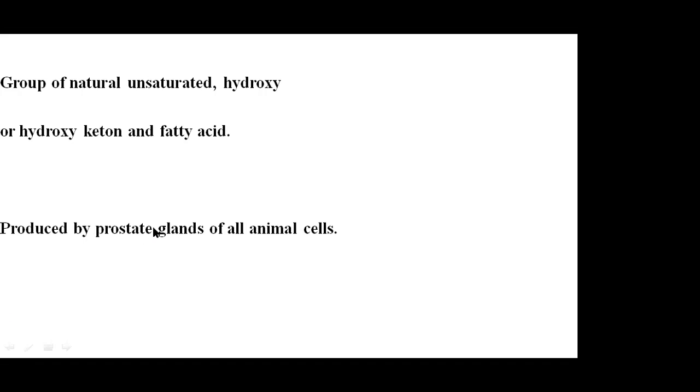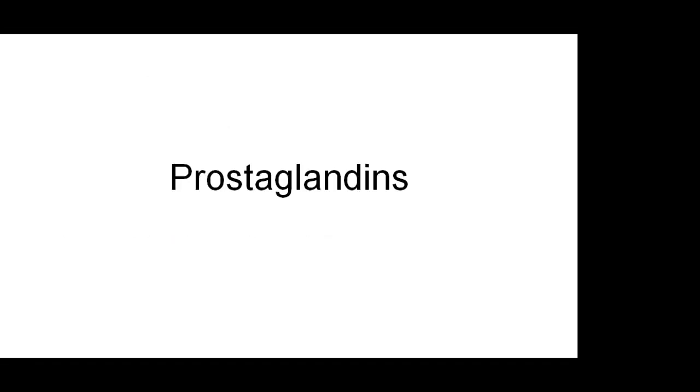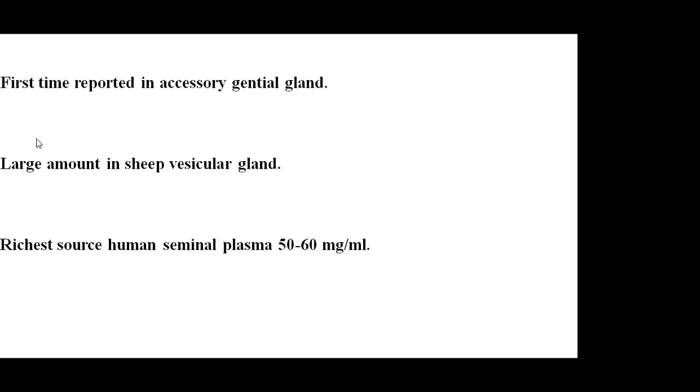I already told you, it is produced from the prostate gland of all animal cells, especially mammals, right? So normally from the prostate gland of mammals this is produced, and this is called prostaglandin, right? Now after that, the first time it is reported in the accessory genital gland, right? So the first time it was isolated or reported from the genital gland in animals.